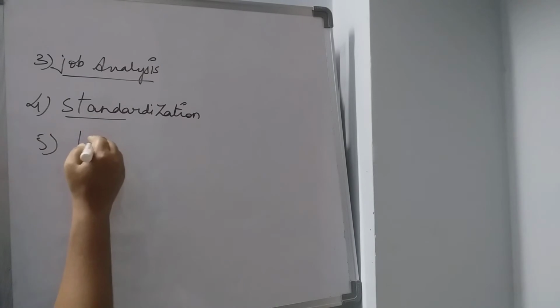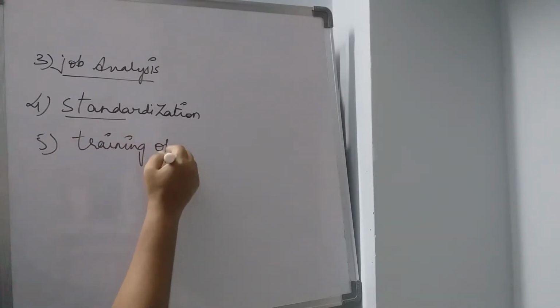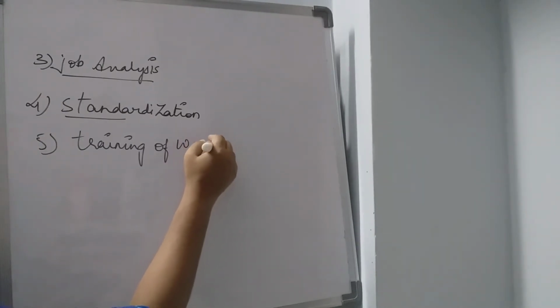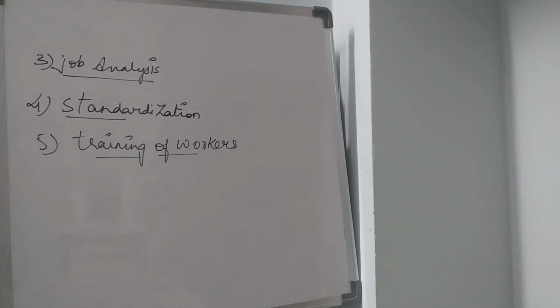Fifth one is training of workers. Training of workers is generally very important at the factory levels also. So Taylor has suggested that workers should be selected on a scientific basis, taking some important considerations into account. So how actually should we select the workers? We have to select the workers based on their education,